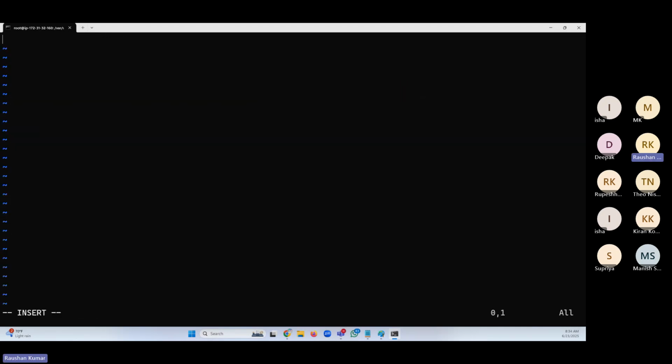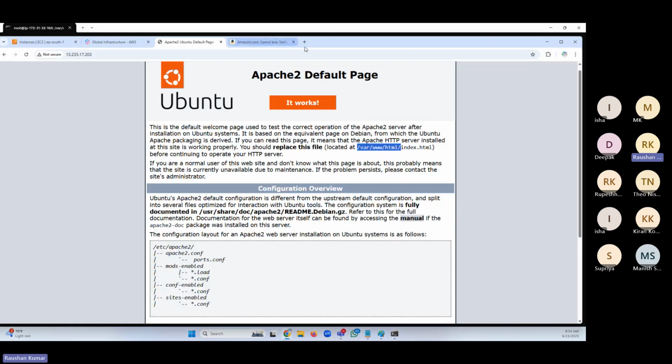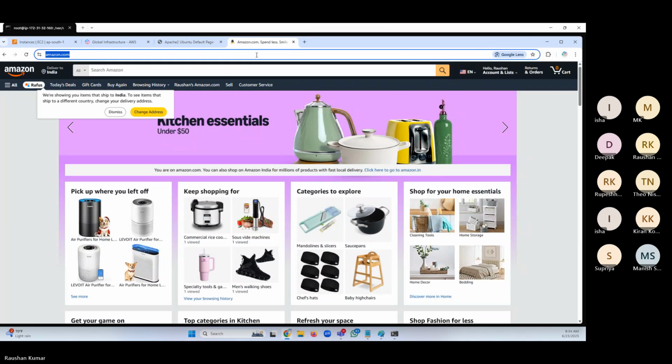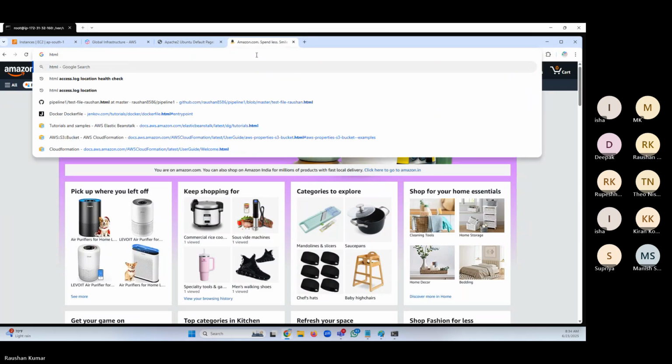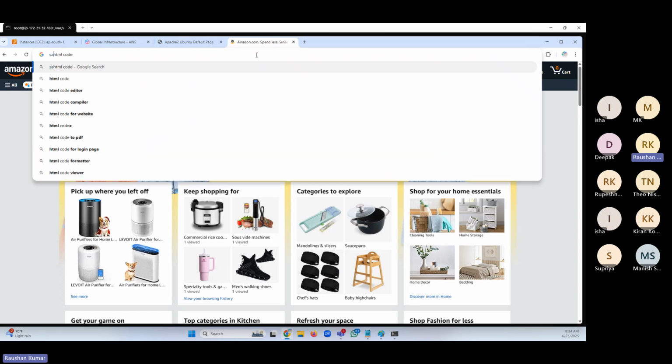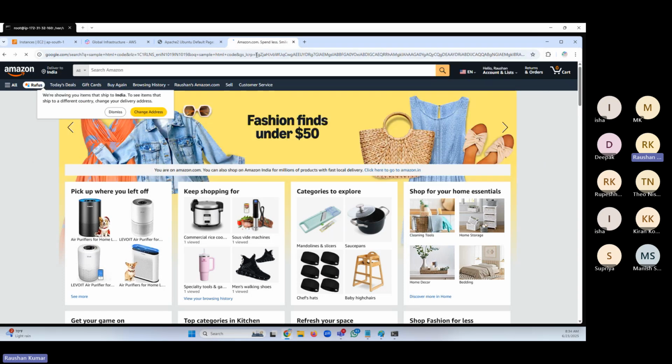I can write some HTML code. I'm not bothered about that. I'll just get some dummy sample HTML code from online, any page.